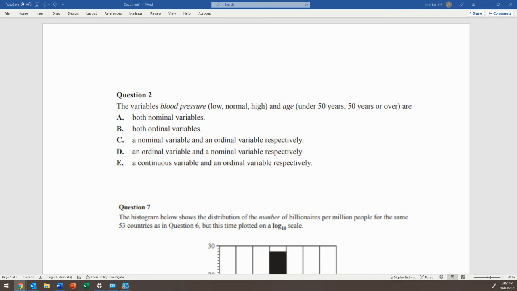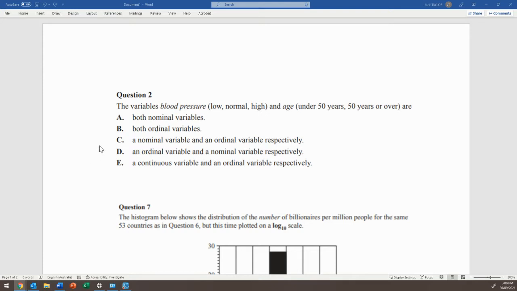All right, so here we're going to go through a number of the multi-choice questions from the 2016 VCAA exam. We're going to start at question 2. The variables are blood pressure, low, normal, high, and age, under 50 years, and then 50 years or over. All right, so quite a badly answered question, this one.